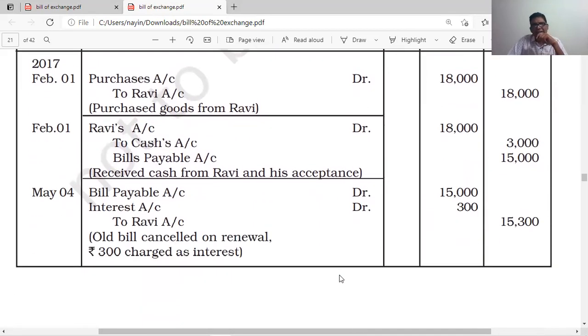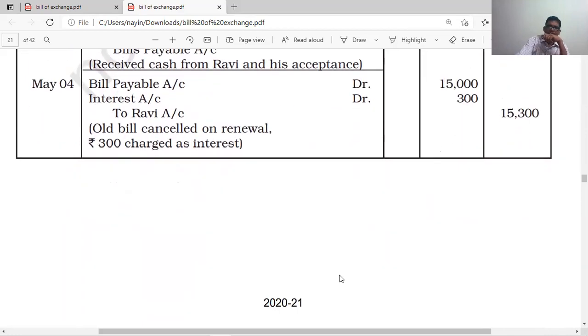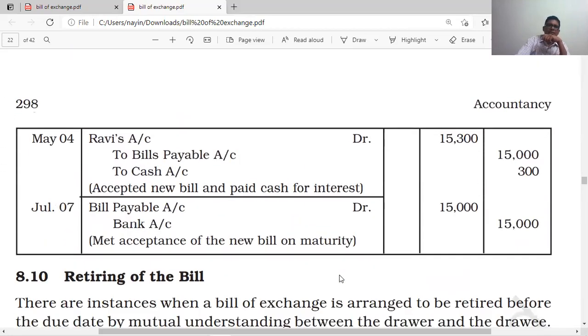When the old bill is cancelled: bills payable account 15,000, interest account 300, to Ravi account 15,300, being old bill cancelled on renewal basis. A new bill is accepted: Ravi account 15,300, to bills payable account 15,000, to cash account 300, being bill accepted. And the amount is paid: bills payable account to bank account 15,000, because the new bill is paid.